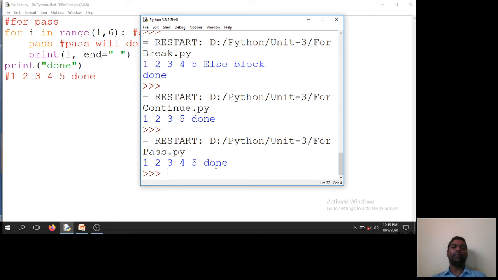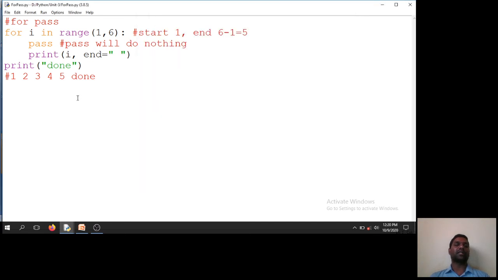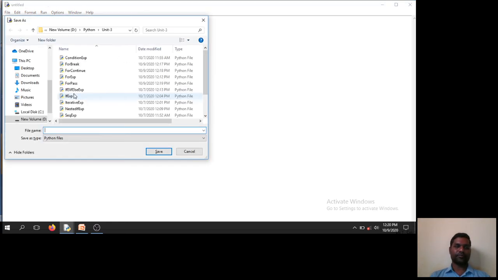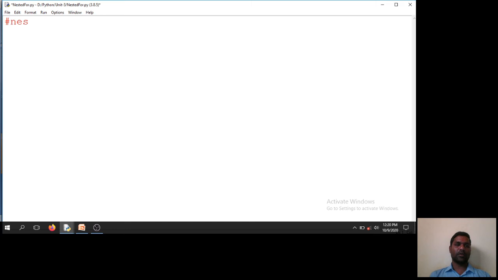Now I said in the PPT there is a concept called nested loops. I forgot to keep the slide, so we'll go with the nested loop example here. A nested loop is nothing but a loop inside a loop. We'll see one example with the for loop and the while loop. We'll go with the for loop first. Save as nested for.py. Nested for example.